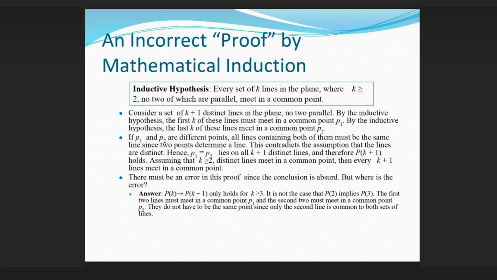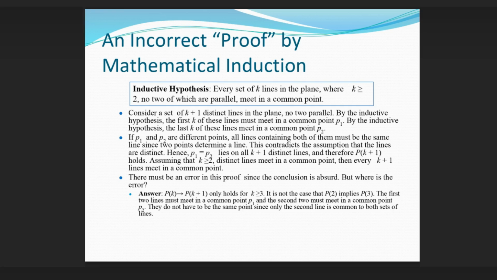Assuming that k ≥ 2 distinct lines meet in a common point, then every k+1 lines meet in a common point. There must be an error in this proof since the conclusion is absurd. But where is the error? Answer: P(k+1) only holds for k ≥ 3. It is not the case that P(2) implies P(3).